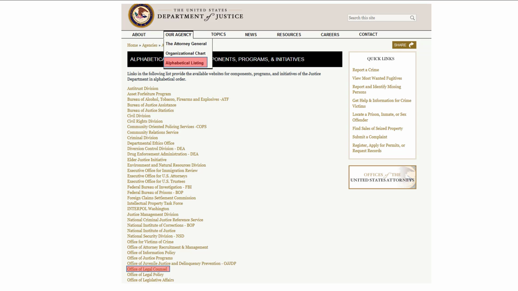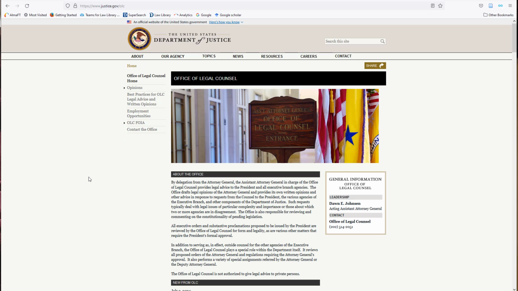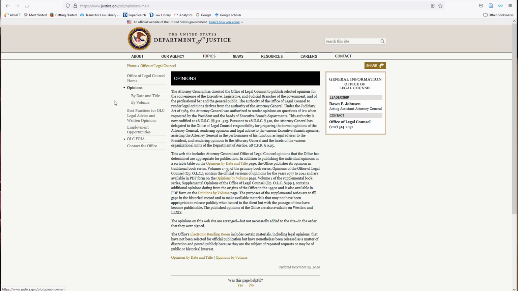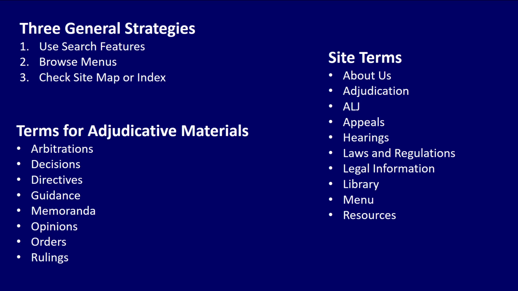From that page, I can click the part of the DOJ that issues opinions. Here I'm going to click on Office of Legal Counsel. Then, if I click on Opinions, I can see that I can access Attorney General opinions and other advisory opinions issued in response to requests from different governmental units, and I can look for them by date and title or by volume. Although each site is different, they often share some of the same layout and terminology.